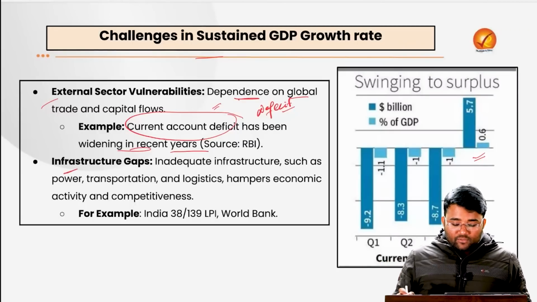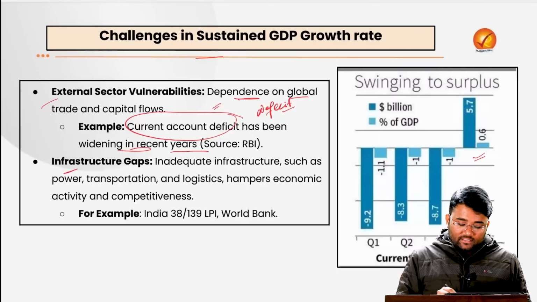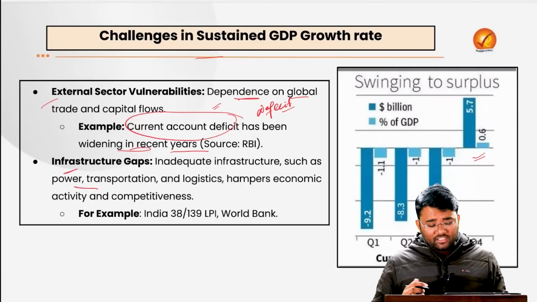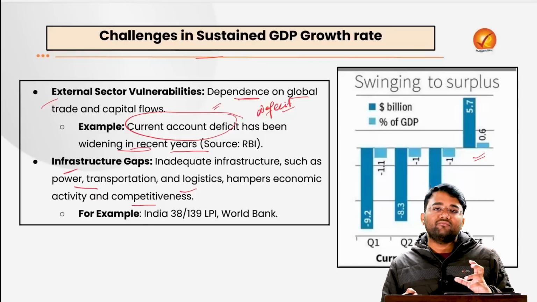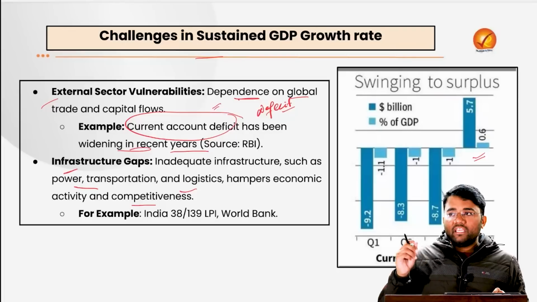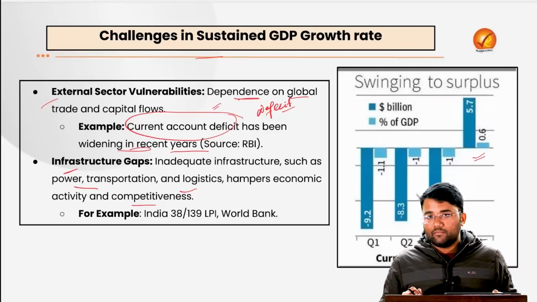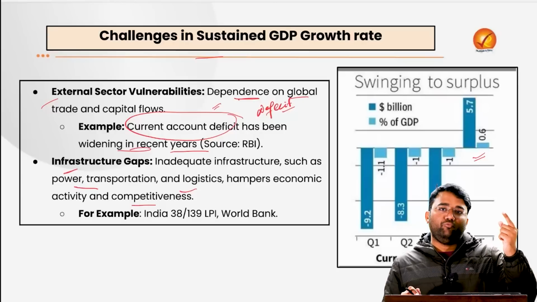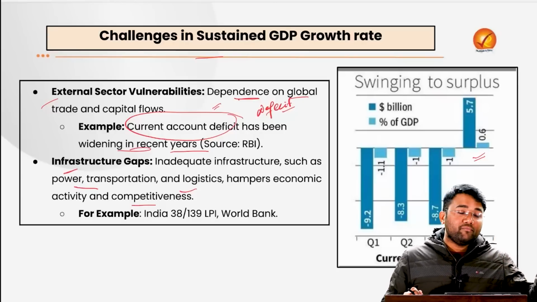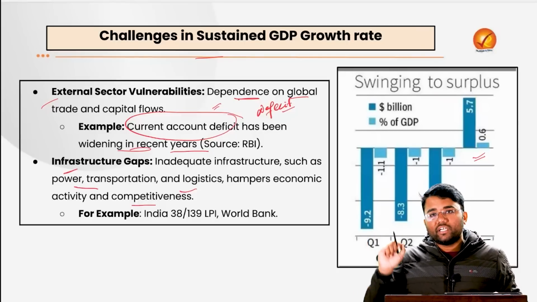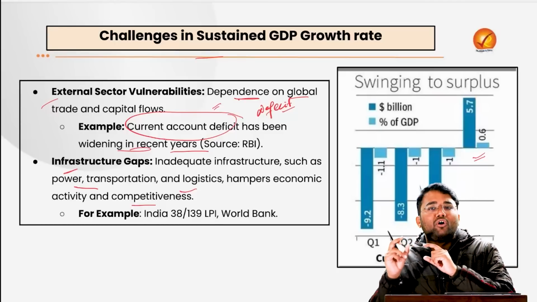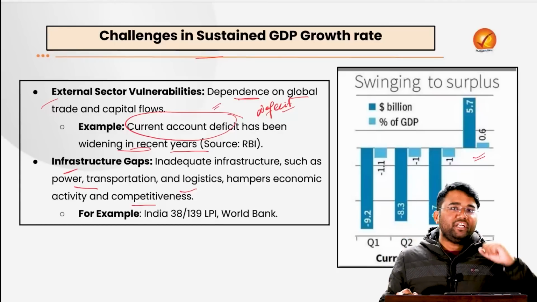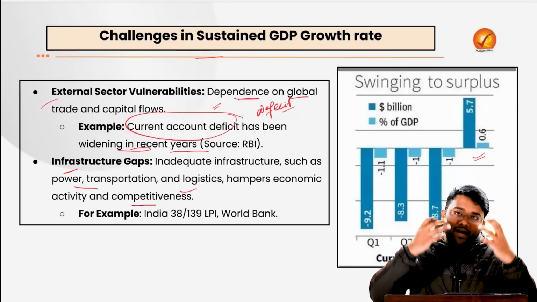Then there are infrastructure gaps. Inadequate infrastructure, that is power availability, transportation, and logistics, hampers economic activities as well as the competitiveness of the economy. For example, why are we not able to bridge the current account deficit? Because we have a high cost of production: companies are paying a higher cost for power, and companies are paying high cost for transportation, because it takes a lot of time. When our products are costly, they will not be competitive at the global level and countries will not be demanding our products.